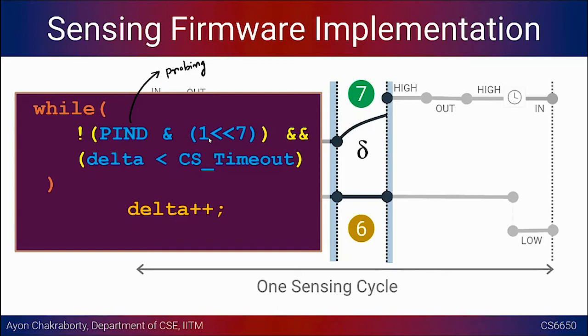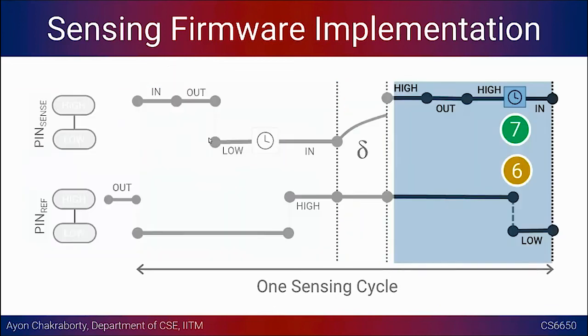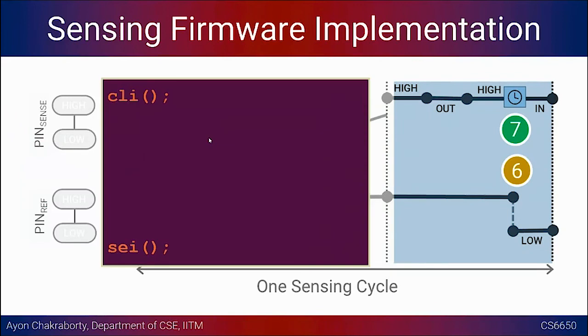Okay, so now it takes us to the next part of the timeline, where we want to close the operations, charge the system, and initiate another sensing cycle. Okay, so this is here. And again, for these operations, we want to make sure that there are no unwanted interrupts in between.